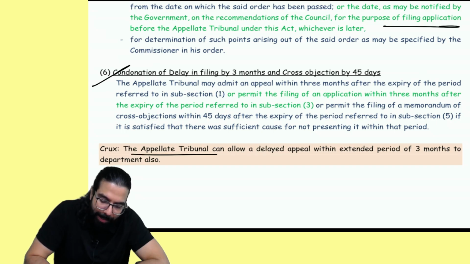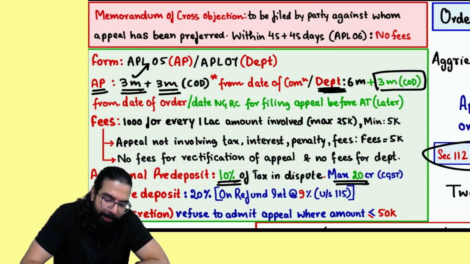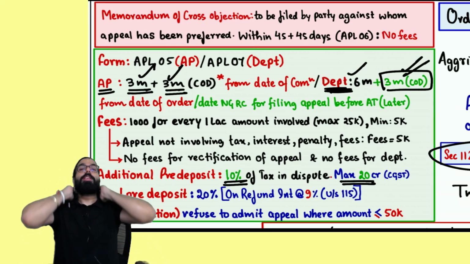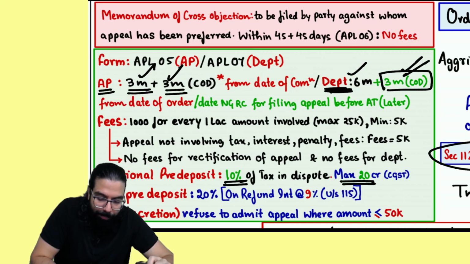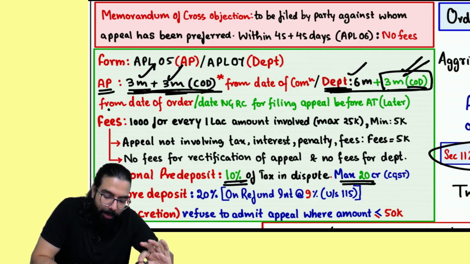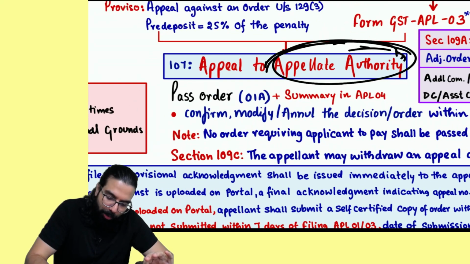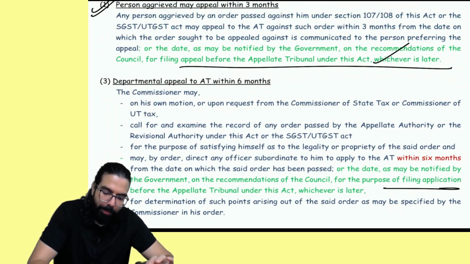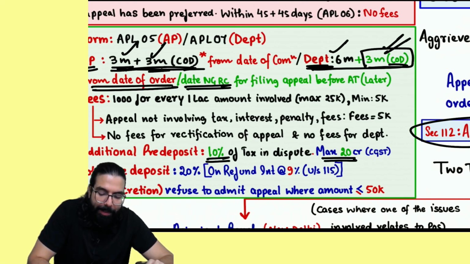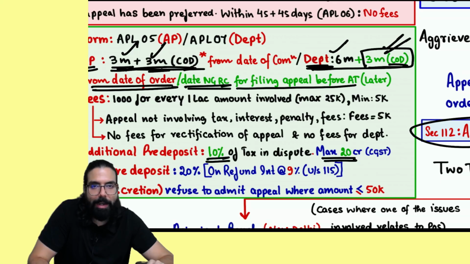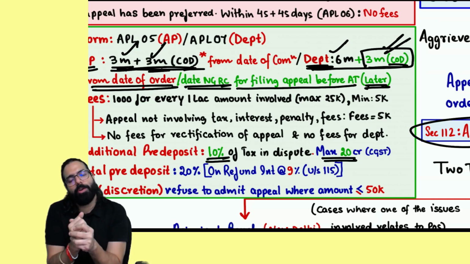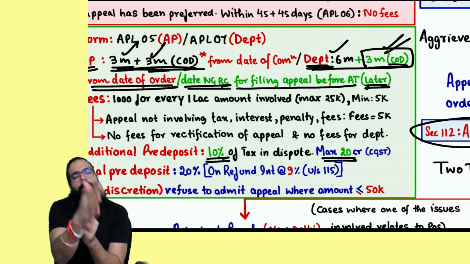Yes, sir. The appellate tribunal can allow a delay of 3 months to the department also. We were given 3 plus 3. The department was given only 6 directly. Now for the department, 3 months has been told. 3 months from which date? From the date of order of the appellate authority, or what is the meaning of this line? The date which is notified by the government on recommendation of the council for filing an appeal, whichever is later. Basically, from the day you get the appellate authority order, run within 3 months, plus 3 months you go.